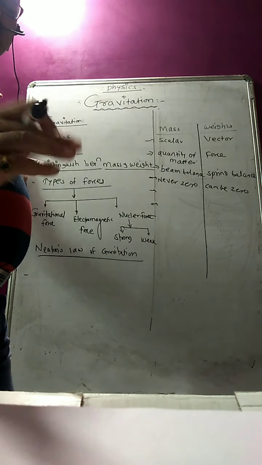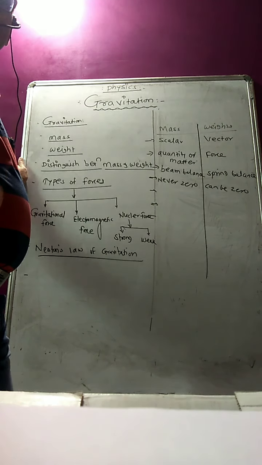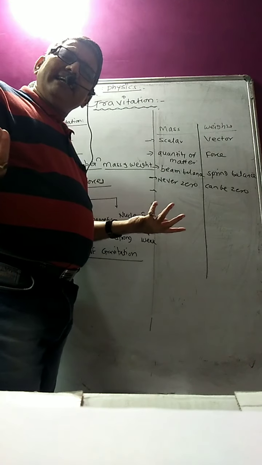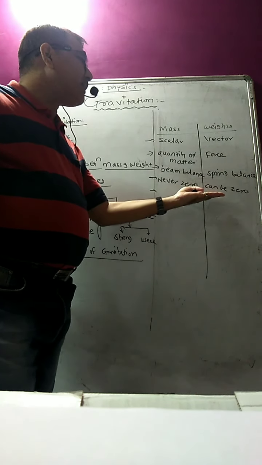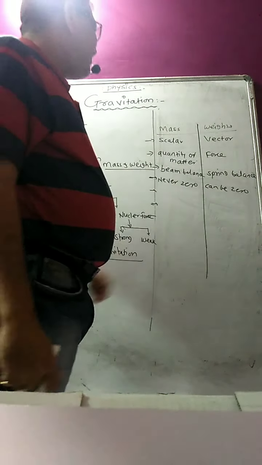Weight is the product of mass and acceleration due to gravity. Where the gravity is zero, that time the weight can be zero. At the center of the earth, gravity can be zero, and therefore the weight of the body can be zero at the center of the earth.